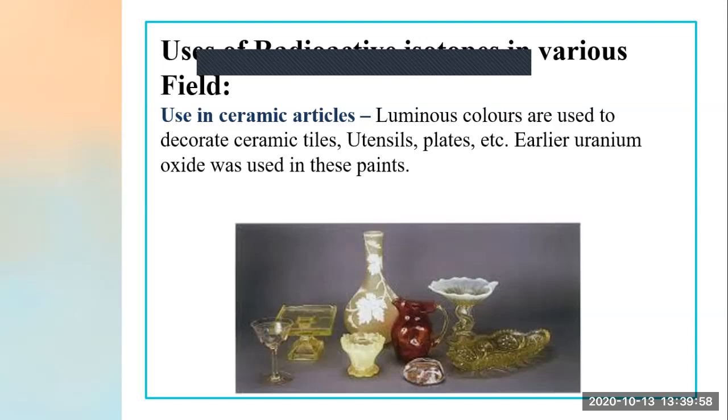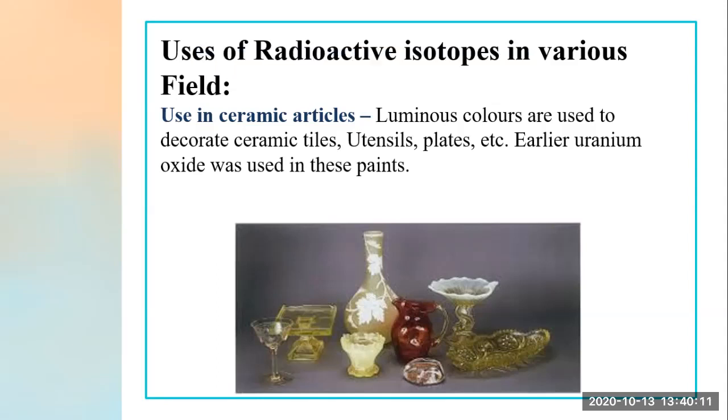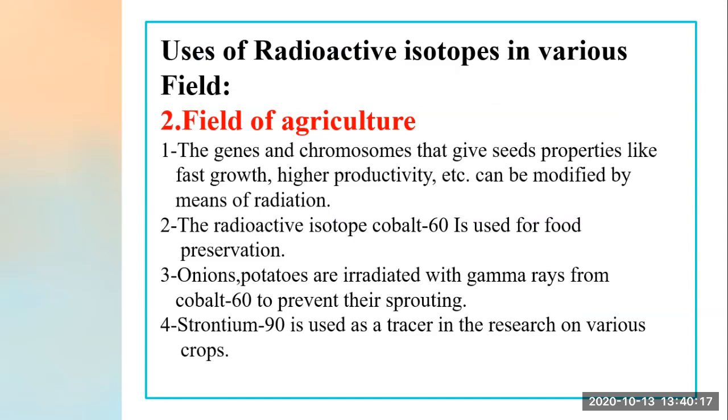Ceramic tiles, utensils, plates. Earlier, uranium oxide was used in these paints. What was used earlier? Uranium oxides were used earlier in the form of paints. Now we have done the uses in the industrial field.